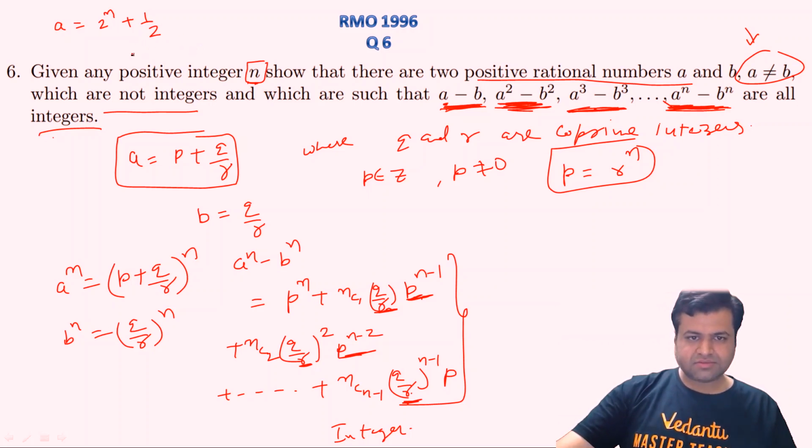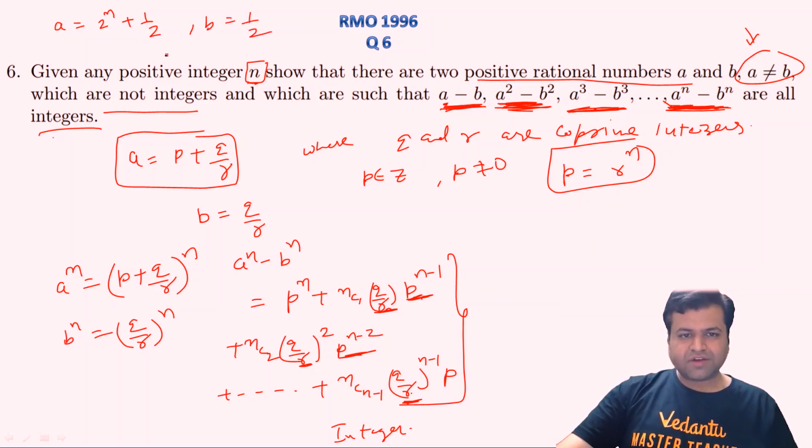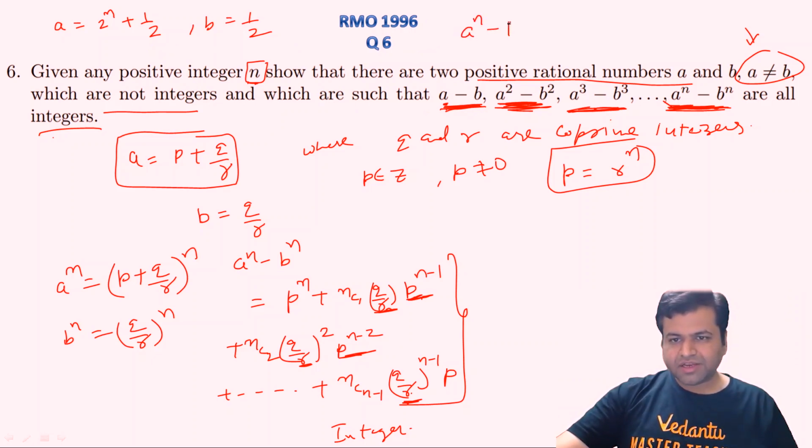If this thing is right, let's take a to be this and b to be, let's say, half. A minus b will clearly be an integer. What is a square minus b? Let's take a general term, a power n minus b power n, and clearly n here can be anything, 1, 2, 3, 4, up to n. So a power n minus b power n will be 2 power n plus half whole power n, minus half power n.